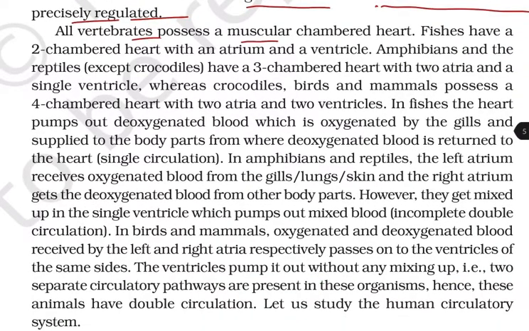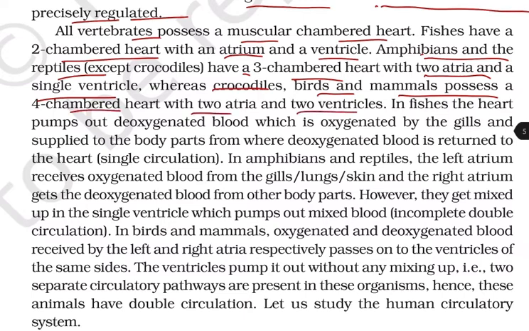All vertebrates possess a muscular chambered heart. Fishes have a two-chambered heart with an atrium and a ventricle. Amphibians and reptiles, except crocodiles, have a three-chambered heart with two atria and a single ventricle, whereas crocodiles, birds, and mammals possess a four-chambered heart with two atria and two ventricles.